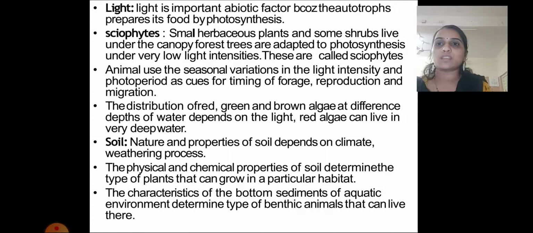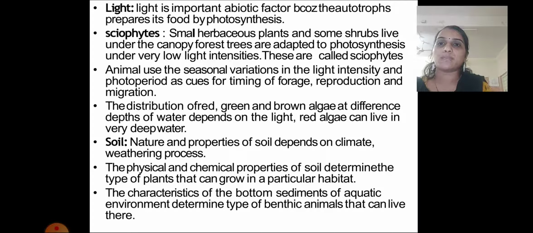Soil is the next factor of the ecosystem. The nature and properties of the soil depend on the climate, weathering process, etc. Weathering process means the formation of soil. Weathering takes place from rock to form the soil.